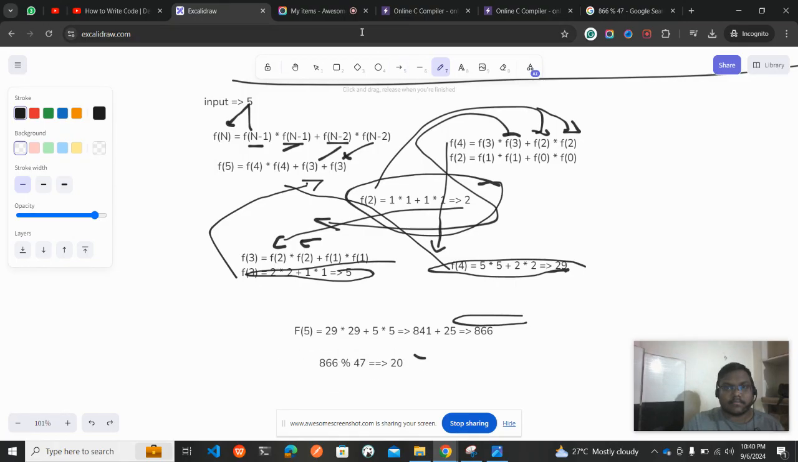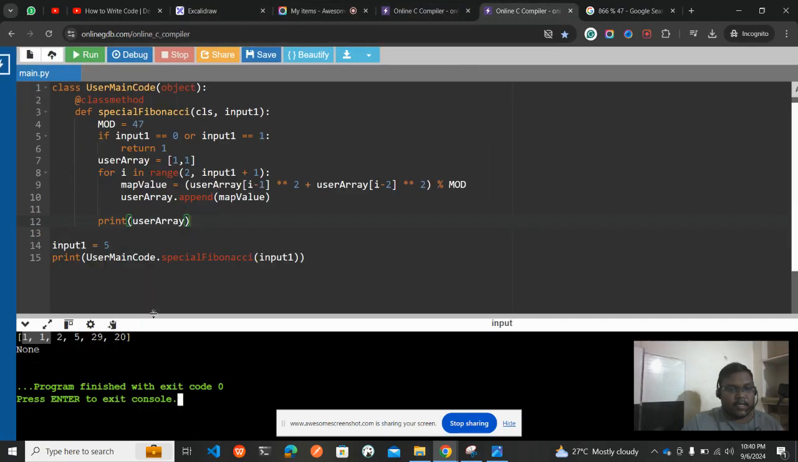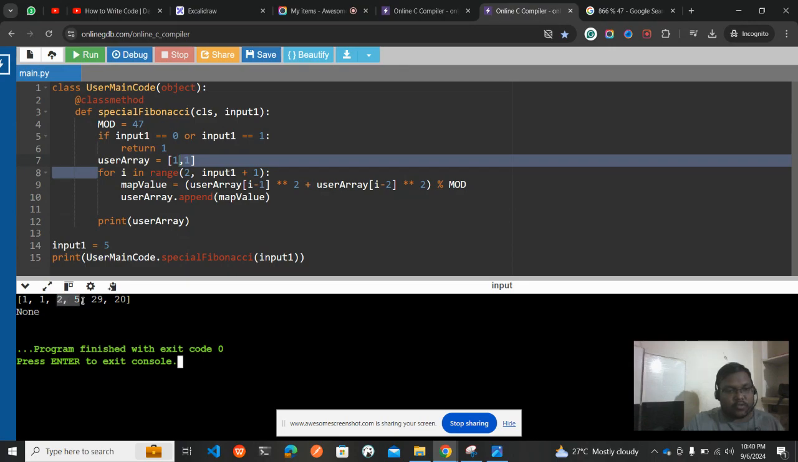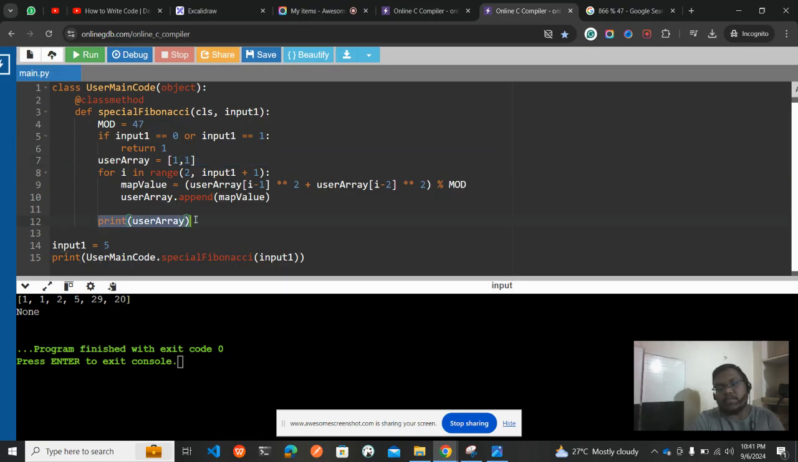Okay, now let me go to the compiler. So now you see we have 1, 1, which I have already taken in the user array, and then 2, 5, 29, 20. Those are the values that we required, but we didn't get the output. So what is the output for the input 5? We need to get the result as 20. So to print the 20, what do we need to give as the input? It is in the position 1, 2, 3, 4, 5, 6, based on one index. If it is zero index, the answer lies in the fifth index.